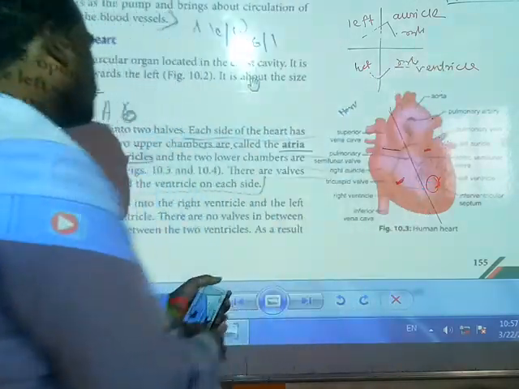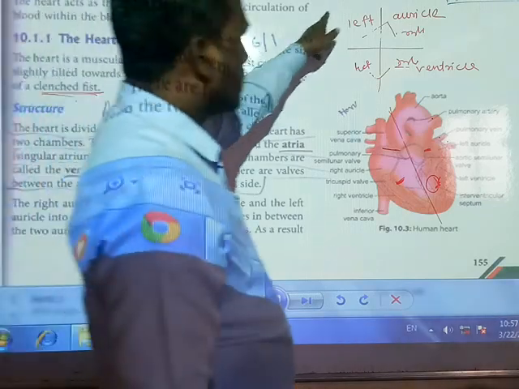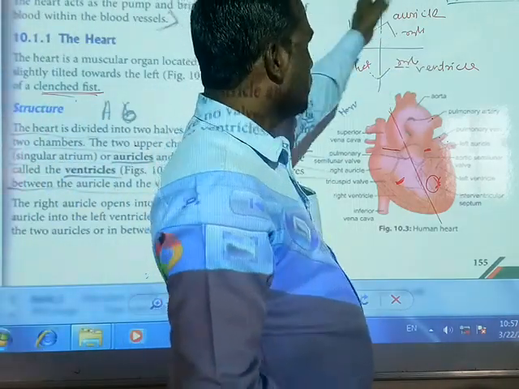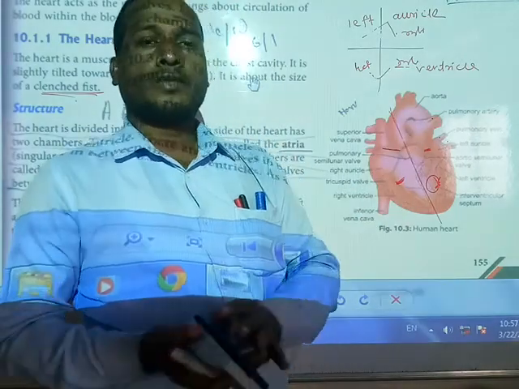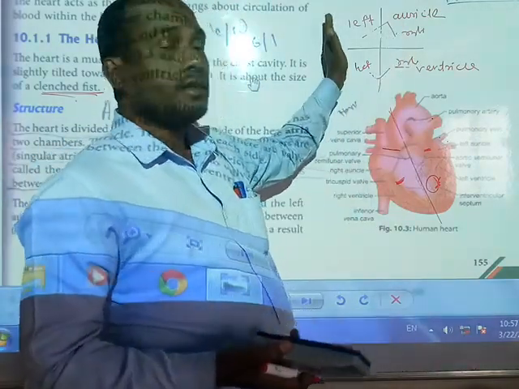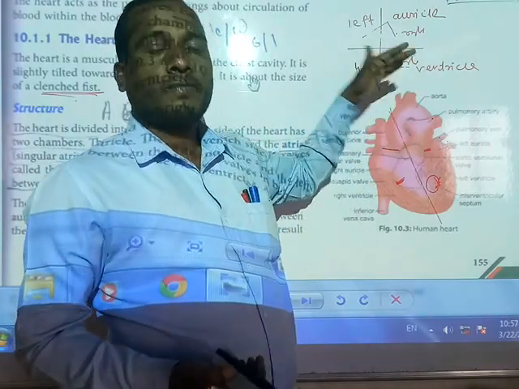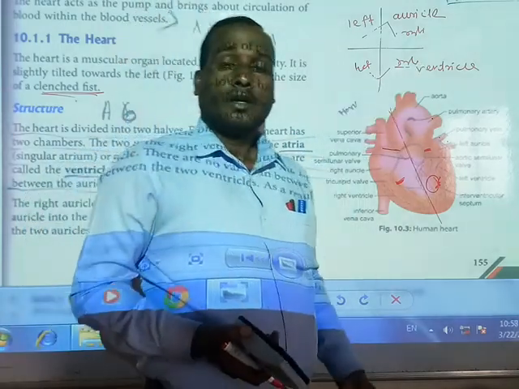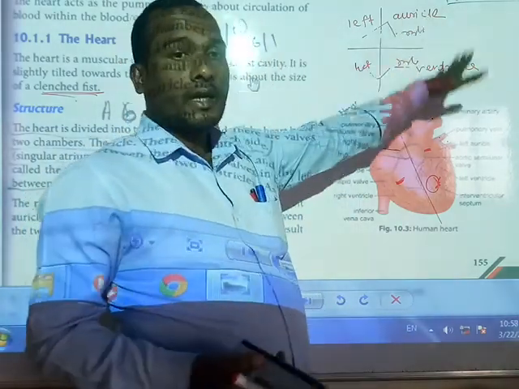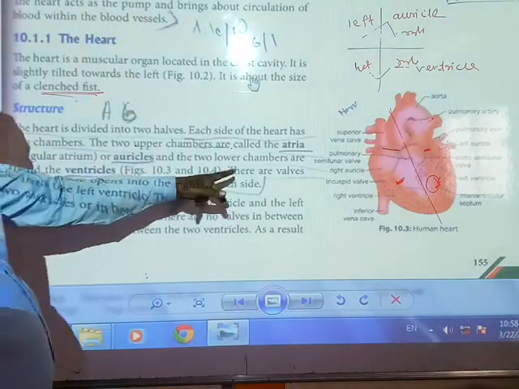When the heart is divided into two halves, each half contains two chambers. Suppose on the left side, the left auricle and left ventricle, and on the other, the right auricle and right ventricle.